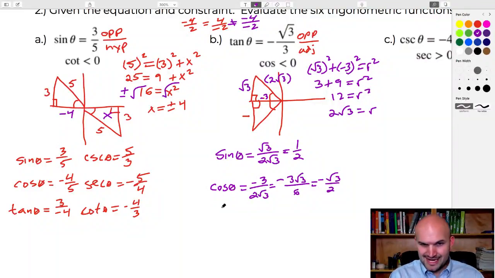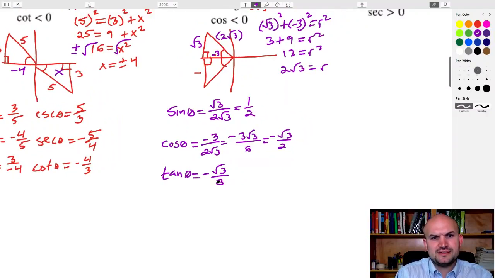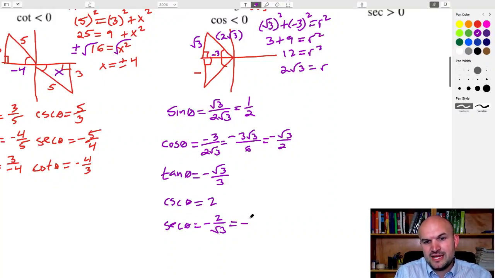And some of you might recognize these side lengths and say, oh, I actually kind of remember these coming up. And that is because they are special right triangles again. So in this case, tangent is going to be negative square root of 3 over 3. I'm going to do the reciprocals down below because I have some more space. So the cosecant of theta is just a reciprocal of sine, which is 2 over 1, which is 2. The secant of theta is going to be a negative 2 over radical 3. When you rationalize the denominator, you get a negative 2 radical 3 over 3.